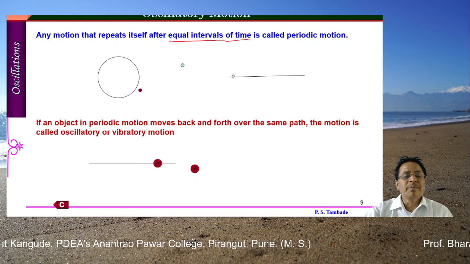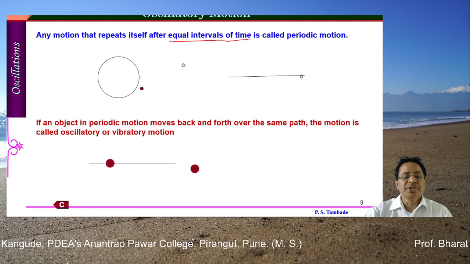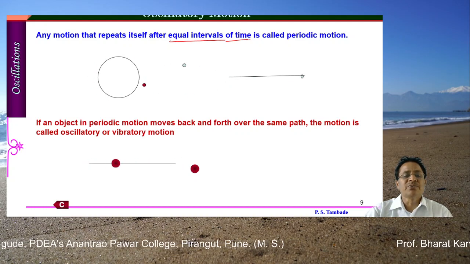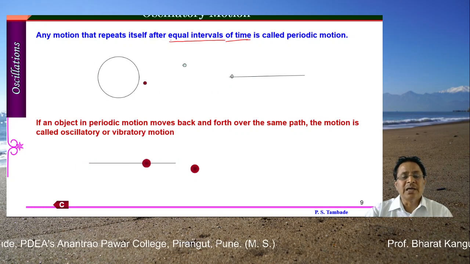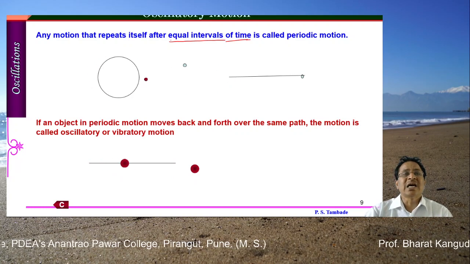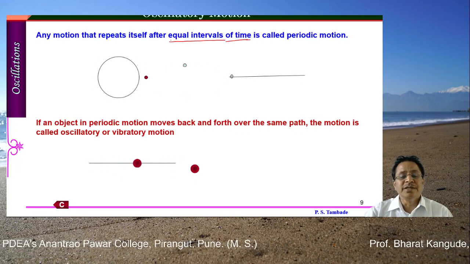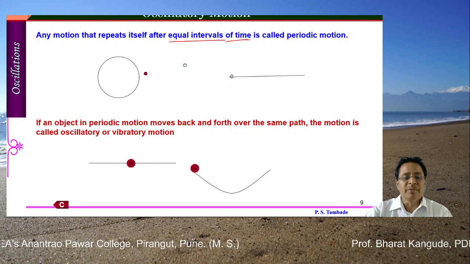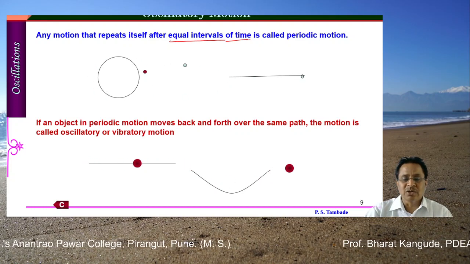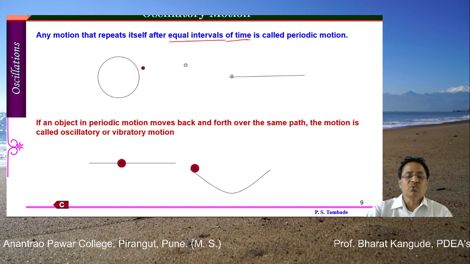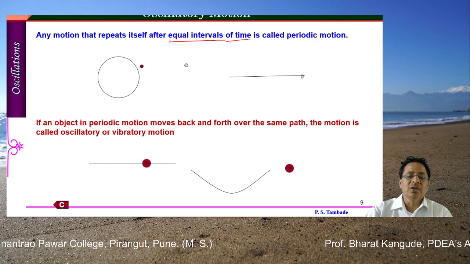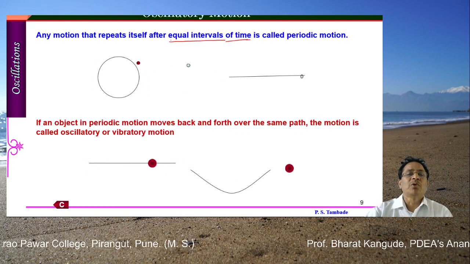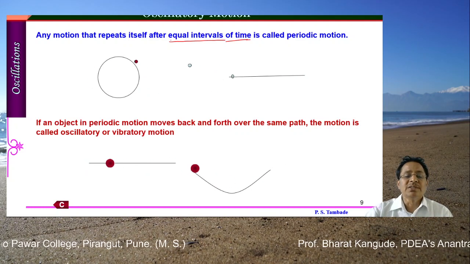This is simple harmonic motion. This object moves to and fro from the equilibrium position in such a manner that it forms a periodic motion, and this is an oscillatory motion. This is along a line, therefore it is a linear simple harmonic motion. This is another motion. Actually this simulation should have been a good one, but it is not working that way. This object would have been traveling from one point to another point through this curved path, and this type of motion is called angular simple harmonic motion.